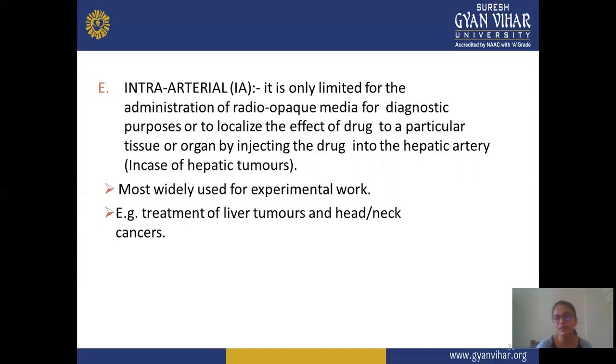When you apply the drug to a particular tissue or organ by injecting it in the hepatic artery, it is most widely used for experimental work. Examples are treatment of liver tumor, and head and neck cancer. This intraarterial route has limited use, and only a limited type of drug is administered by it, mainly drugs for liver tumor or head and neck cancer.